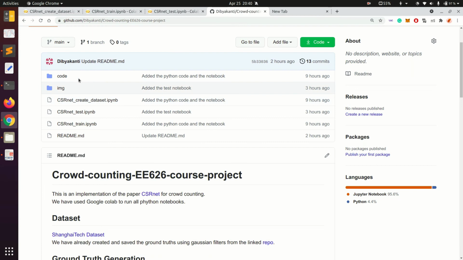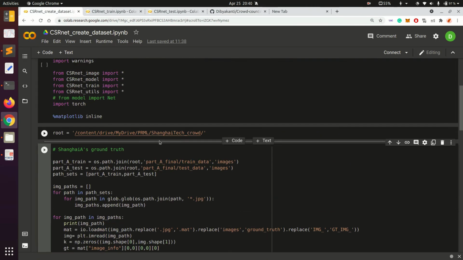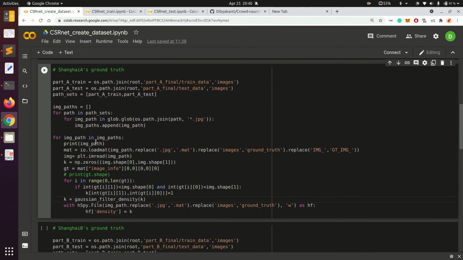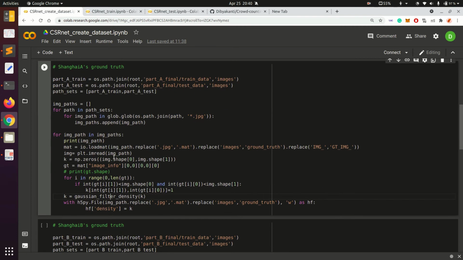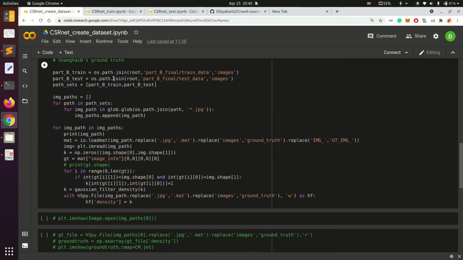So thank you, Arihant. Here we have used 3 notebooks. First is create dataset, followed by the training, and then the testing. For creating the dataset, we have done it separately for Shanghai A and Shanghai B. Firstly, we take all the addresses, followed by running the Gaussian filter for each of the images, and storing the Gaussian density map that we get from the Gaussian filter in the ground truth itself, so that anybody else can use it if they want to. Similarly for Shanghai B.